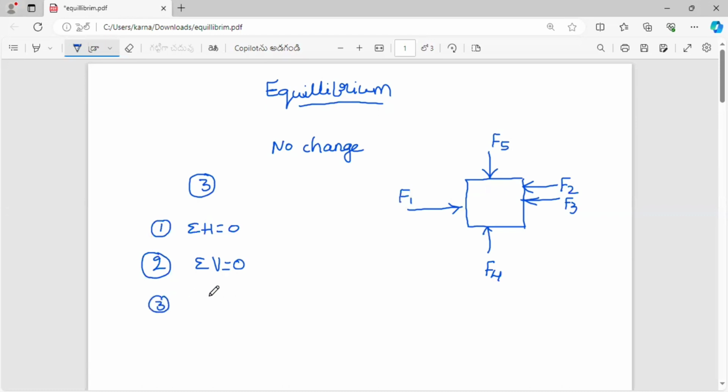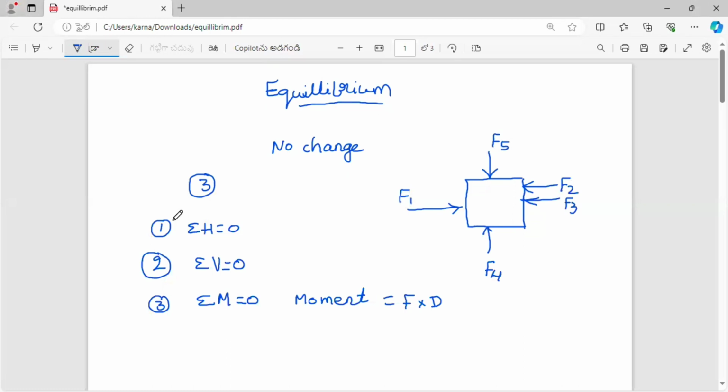Next, the third condition is sigma M equal to 0. That means the algebraic sum of the moments will be equal to 0. Moment is nothing but the force times the perpendicular distance. So these are the three conditions for equilibrium.